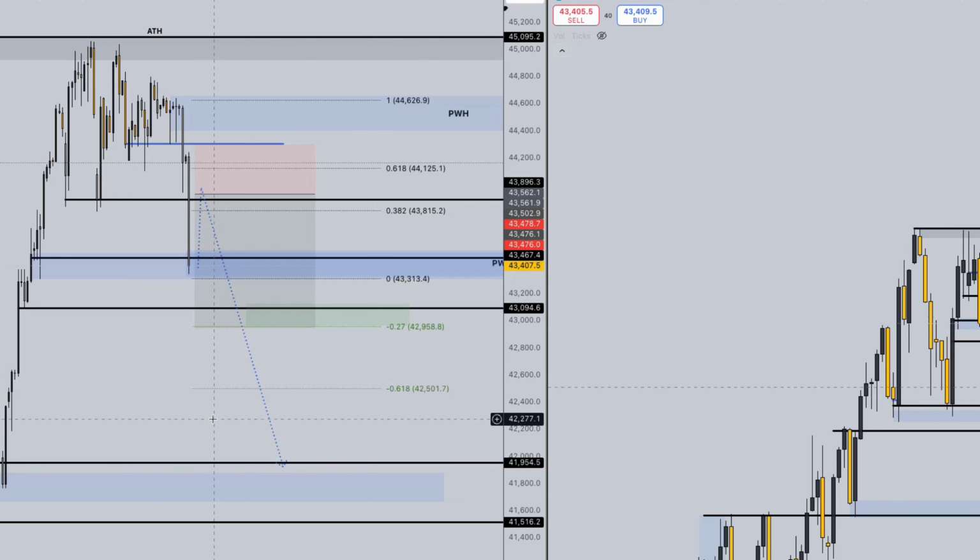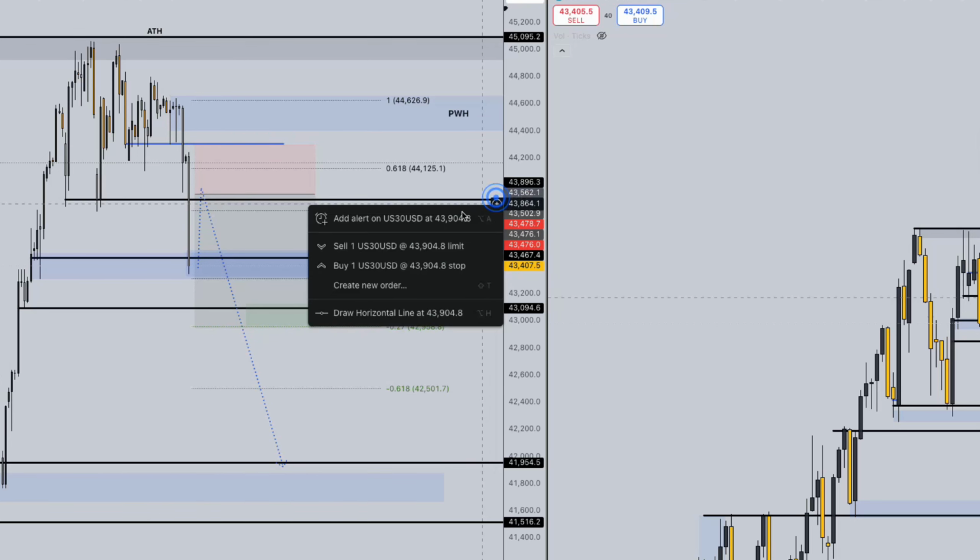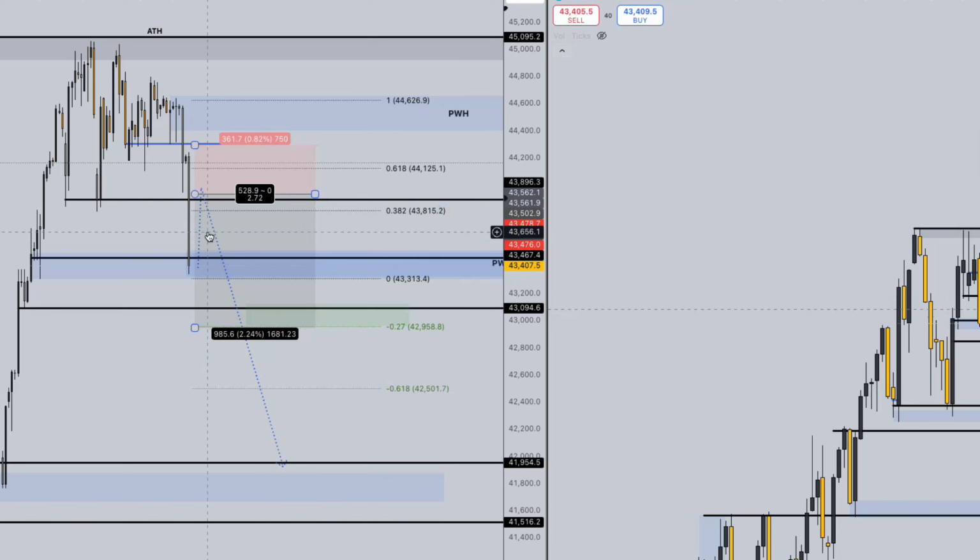But overall, bearish for the US 30, targeting 43,000, and we may see a pullback up to 43,900, 44,000. I'm going to set an alert here just in case we get that, and this could be a really good trade signal if we get this setup.